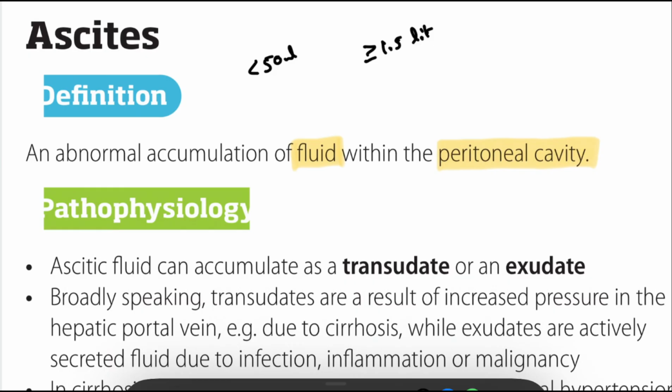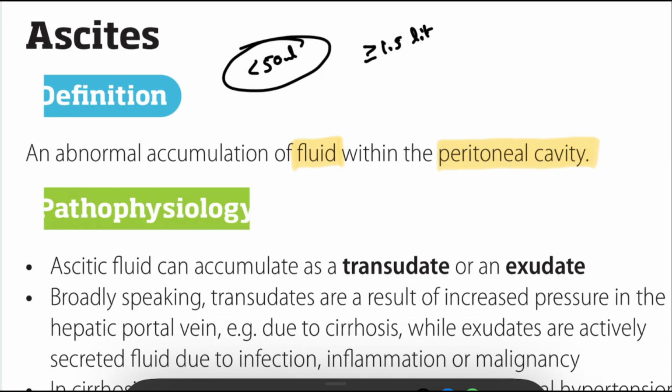But why is it important? The main function of peritoneal fluid is to lubricate abdominal organs, reduce friction, and prevent adhesions, and it contains macrophages and immune cells. So that's why peritoneal fluid is very important. In normal cases you see less than 50 ml of peritoneal fluid, but in ascites greater than 1.5 liters.